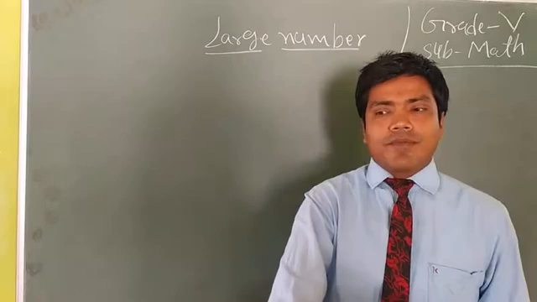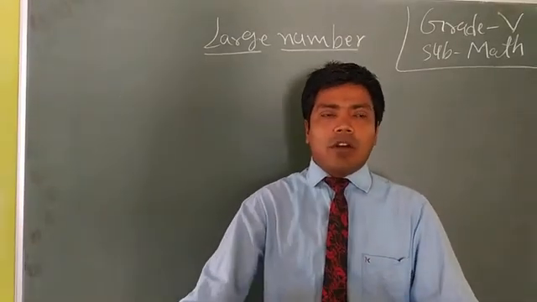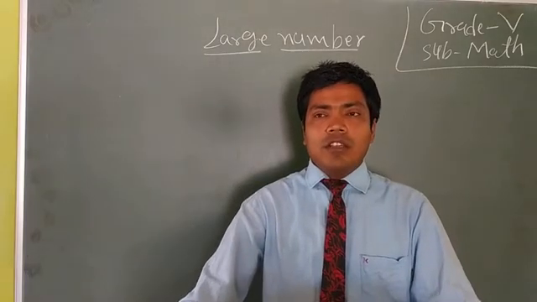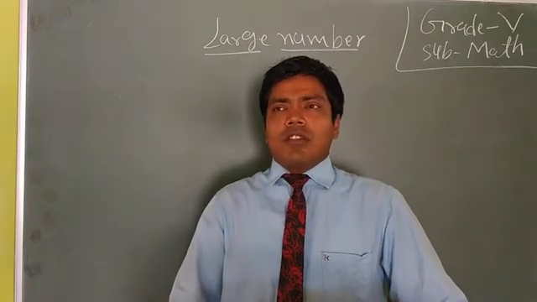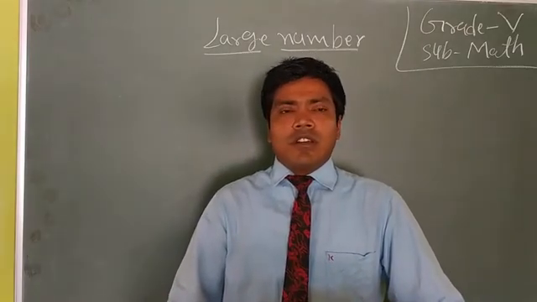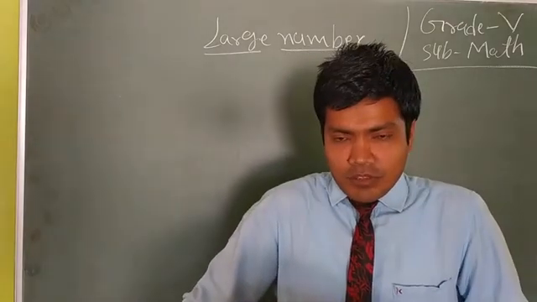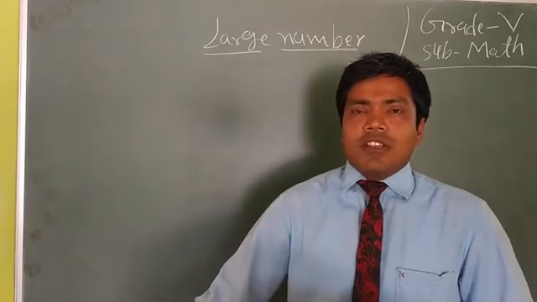Dear student, in the previous class we learned about the international place value chart and the national place value chart. Today we will read again about the place value charts.